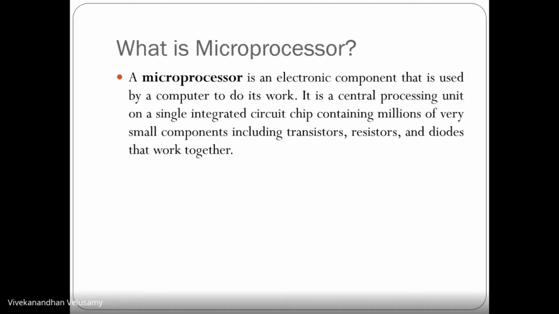Okay, so a microprocessor is an electronic component that is used by a computer to do its work. It is a central processing unit on a single integrated circuit chip containing millions of very small components like transistors, resistors, and diodes that work together. So nowadays we are having a very small chip as a microprocessor, but that small chip will act as a huge component, that means a huge processor.